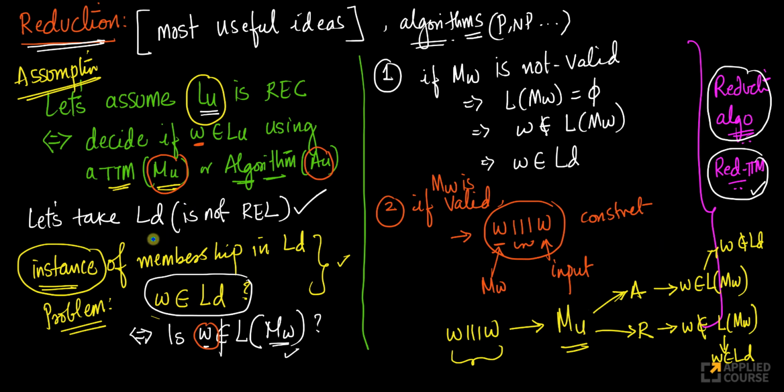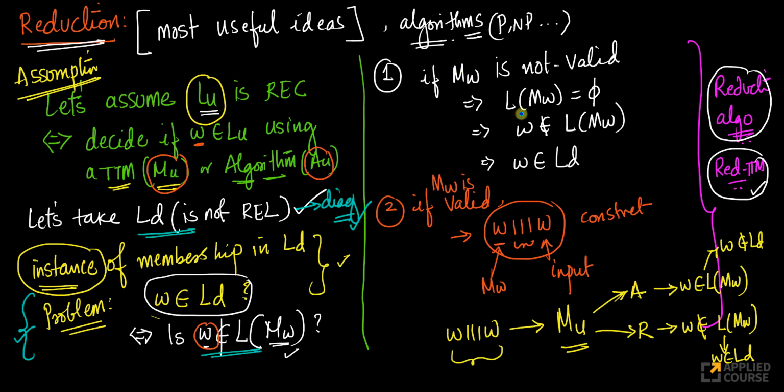We know at the very beginning that LD is not recursively enumerable. We have proven this using diagonalization, using a different method. But now, what am I doing here? This is a diagonalization problem. I'm giving you an instance of a diagonalization problem.